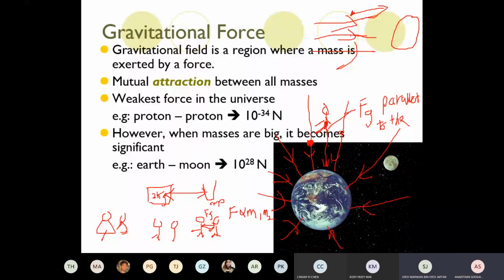So what is the use of the gravitational field for us? What is the use of gravity for us? If you don't have gravity, what's the big problem you're going to face? You can't stand on the floor.